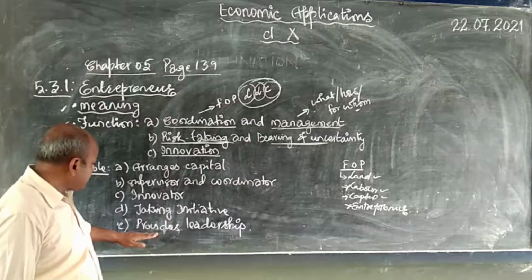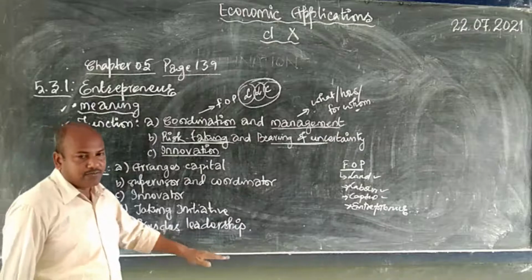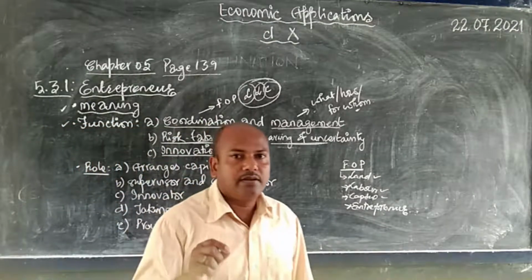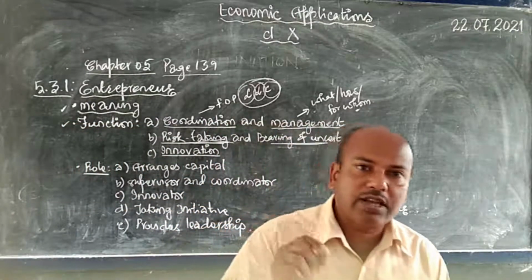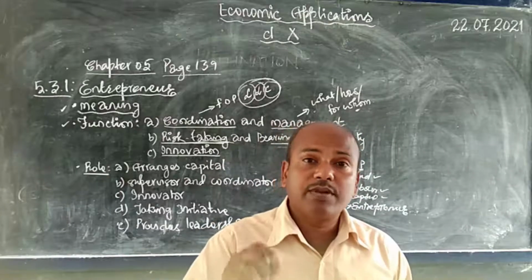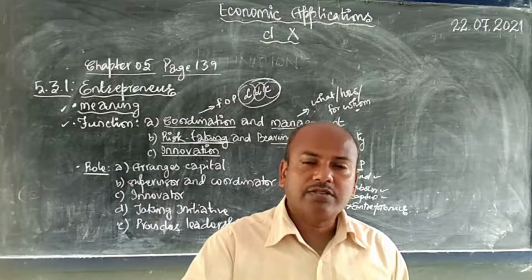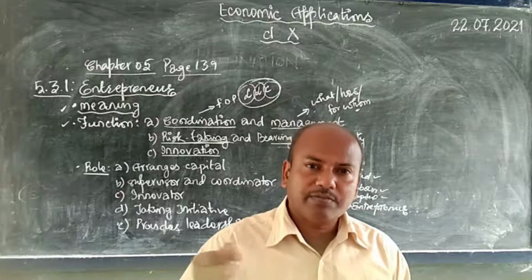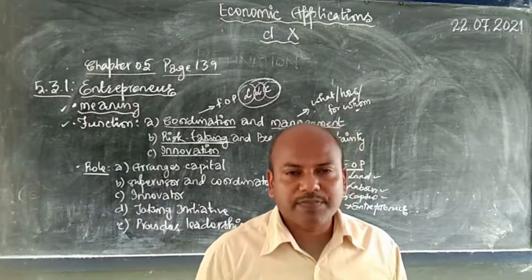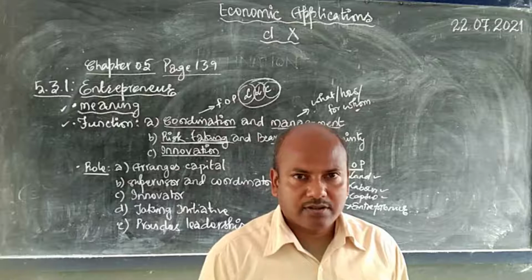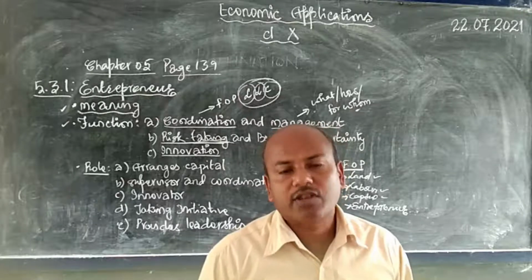And the last one is provides leadership. There has to be a leader. If he is a weak leader, then his management will be poor. His farm will go into a loss, or may not profit, may not get expanded, may not become famous. Slowly it may shut down.